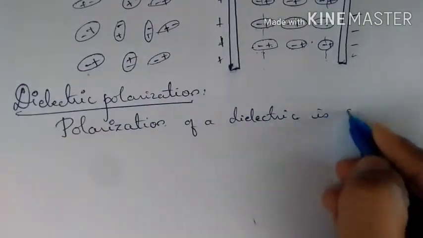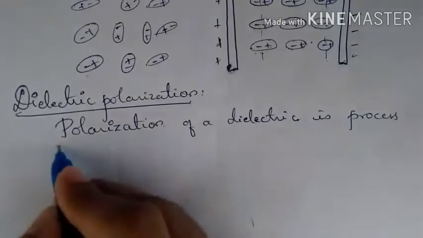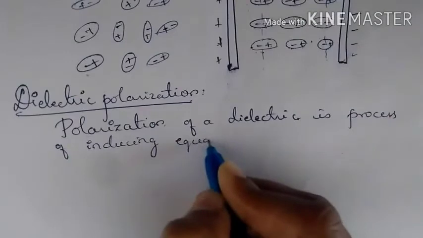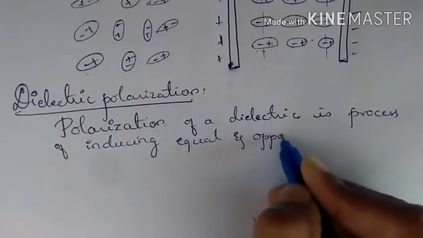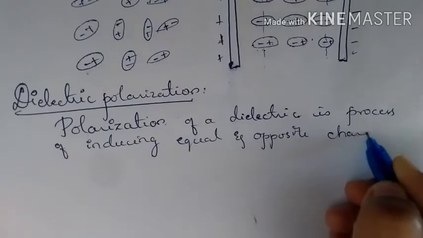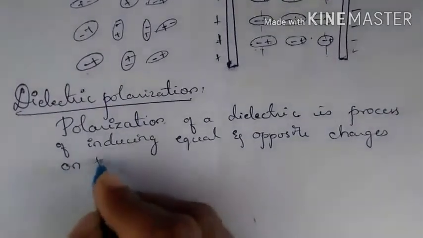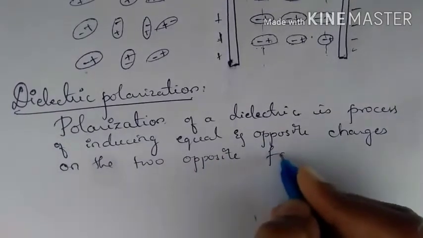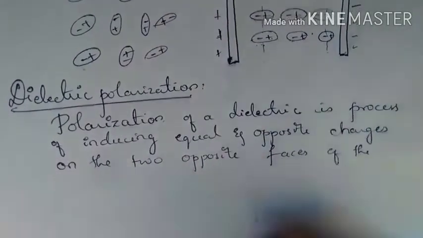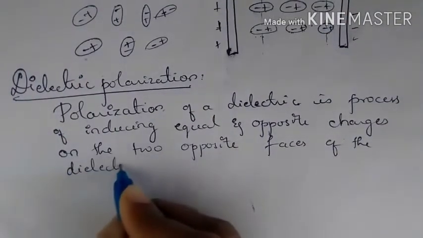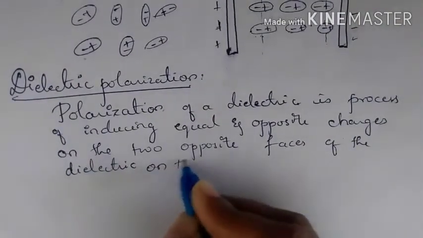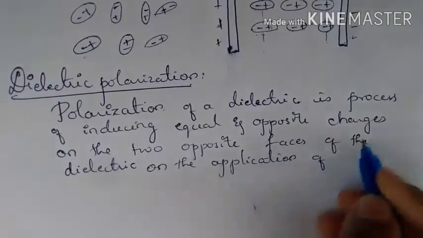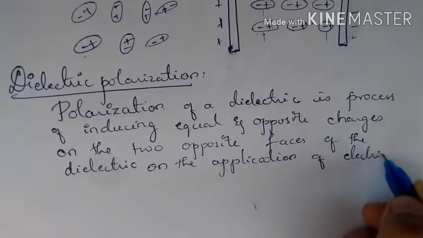Polarization of a dielectric is the process of inducing equal and opposite charges on the two opposite faces of the dielectric on the application of an electric field.